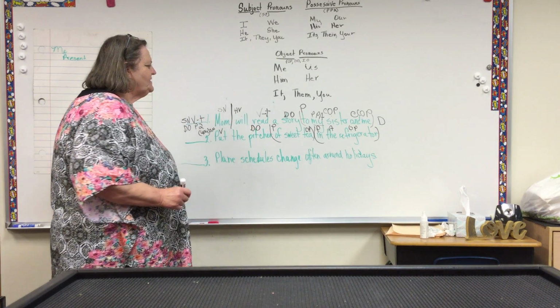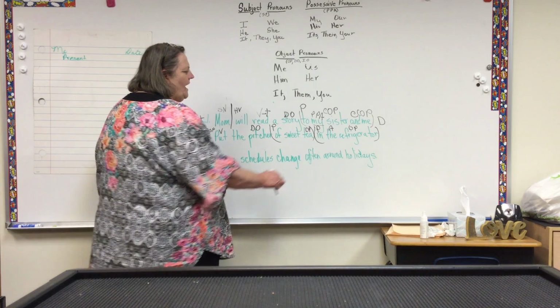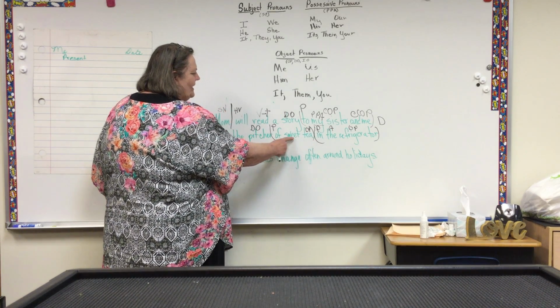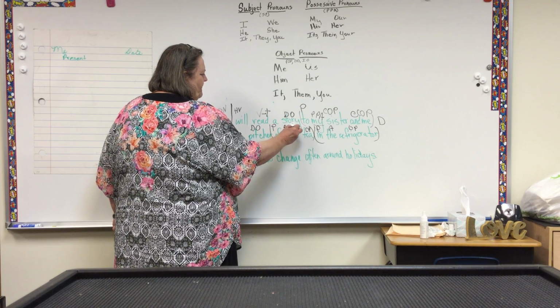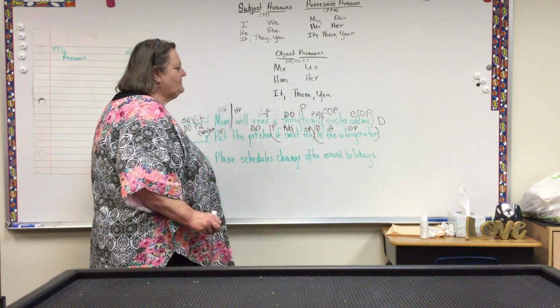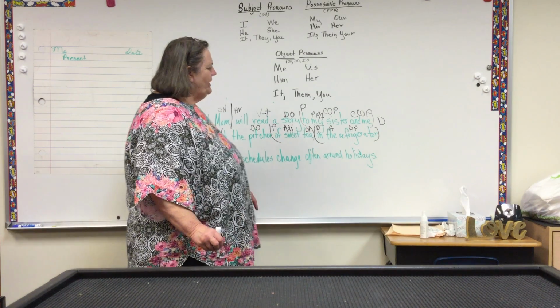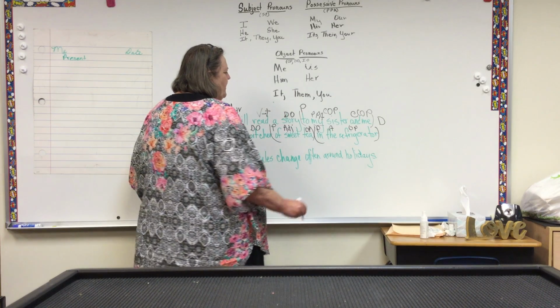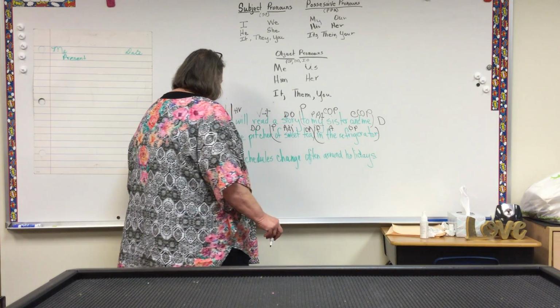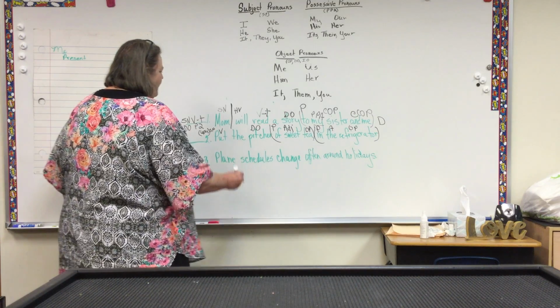Of, preposition, of what? Tea. Object of the preposition. What kind of tea? Sweet. Adjective. In, preposition. In what? Refrigerator. Object of the preposition. The, article adjective.